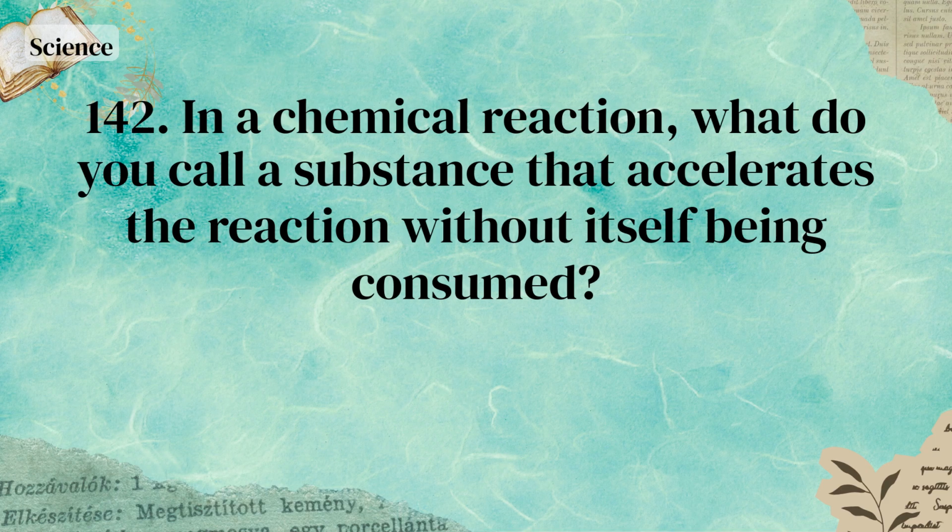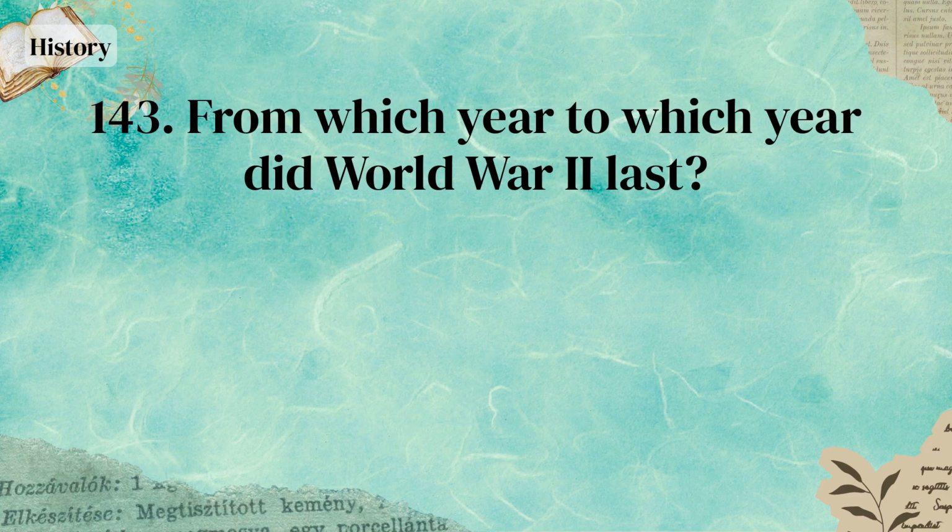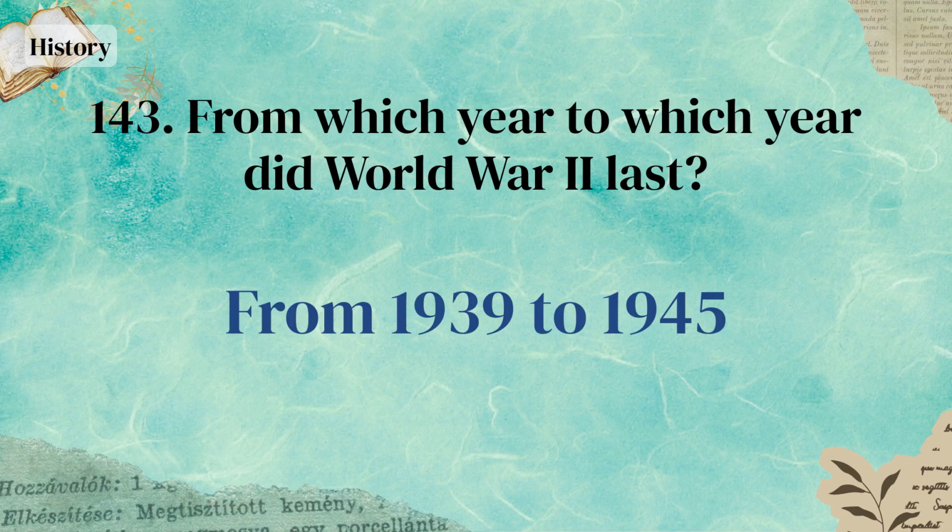Vanishing point. In a chemical reaction, what do you call a substance that accelerates the reaction without itself being consumed? Catalyst. From which year to which year did World War II last? From 1939 to 1945.